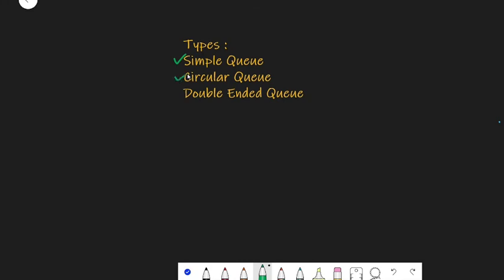So let's see how we can remove the disadvantage of simple queue using circular queue. Let's consider a queue of size, let's say 4. Now let's say that you push elements 3, 2, 1 and 0 in this fashion. So 3 will be over here, 2 will be over here, 1 will be over here and 0 will be over here, while our front will be facing this guy, and your rear will be facing this guy.